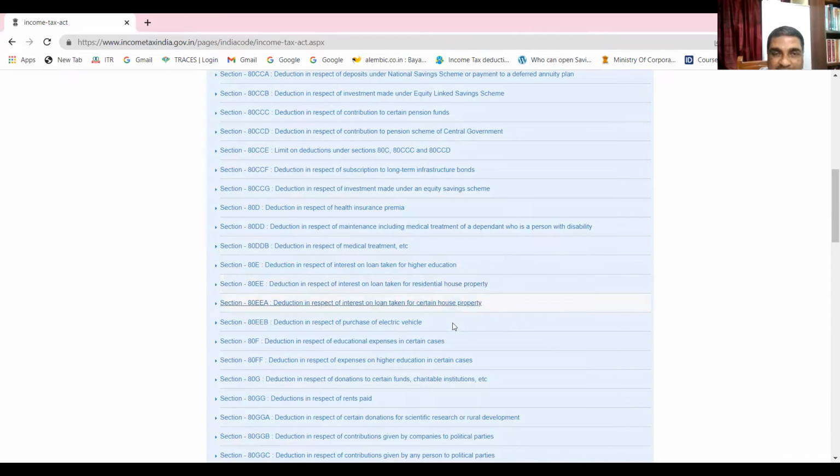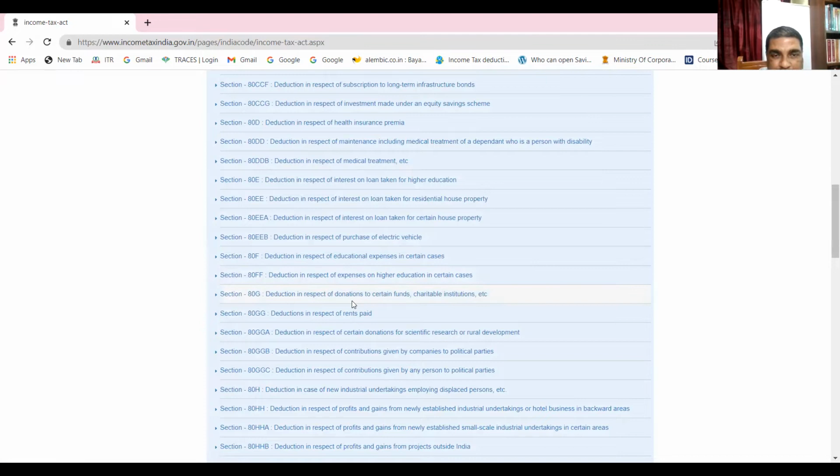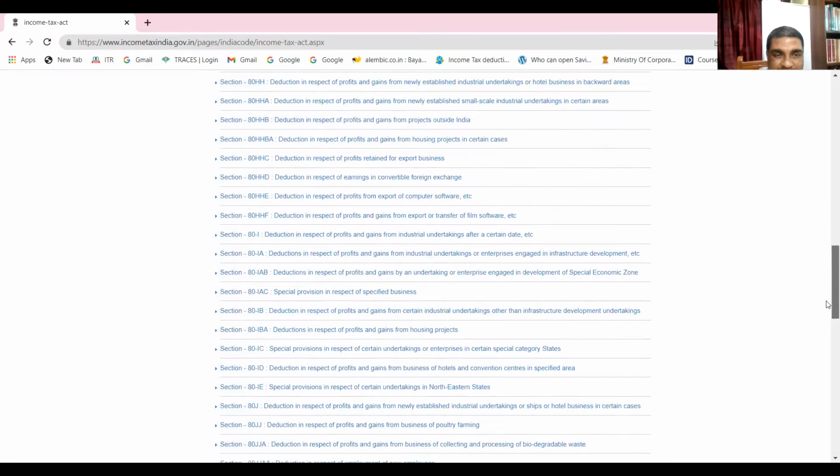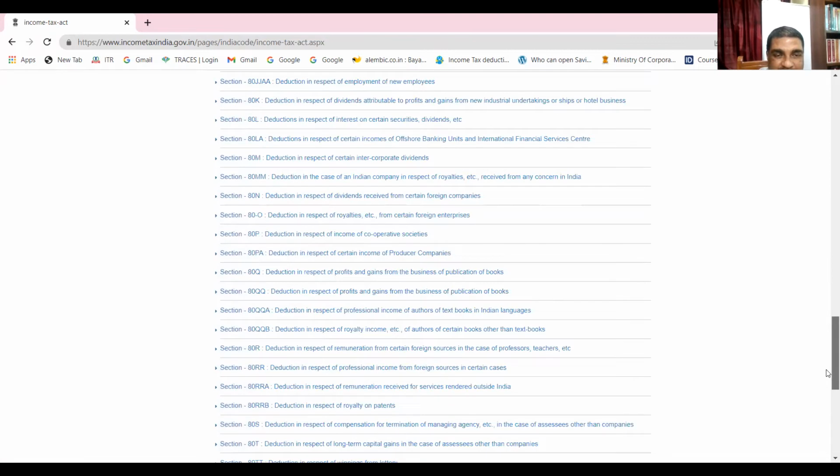If you want to know what deductions are possible, you need to read all this. Okay, deductions in respect of rents. Deductions in respect of donations to charitable funds, trusts, etc. Okay, you see so many deductions are there.